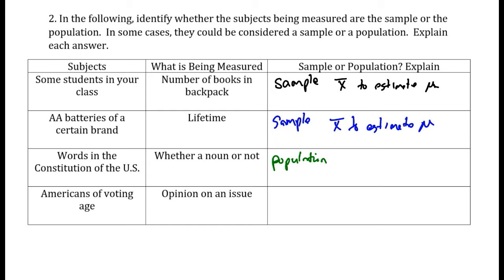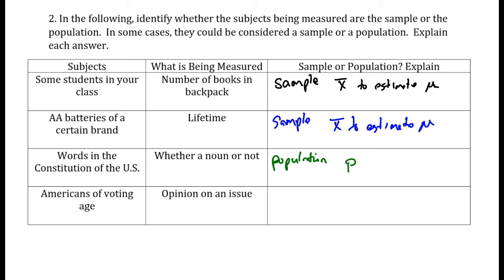I'm not going to say on average. I'm going to look at the proportion. So this is going to be a sample proportion, a p hat, and we're not even going to use a p hat actually, because that's a sample statistic. So we're actually just going to look at p, the proportion of nouns. That's the population proportion p, to see the true population parameter of nouns in the U.S. Constitution. We don't need a sample of that.